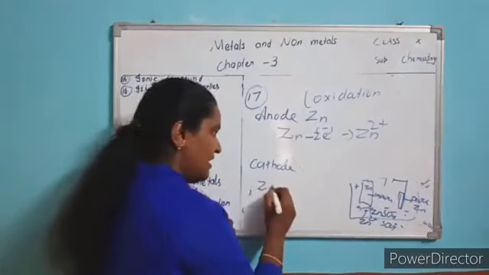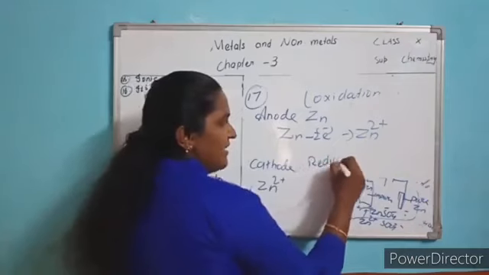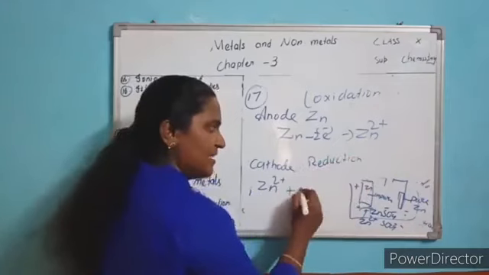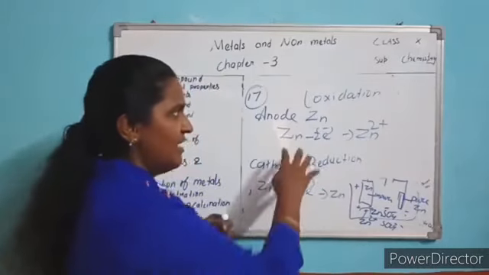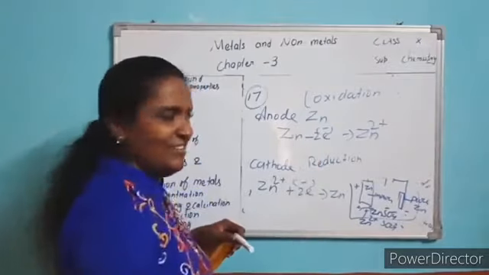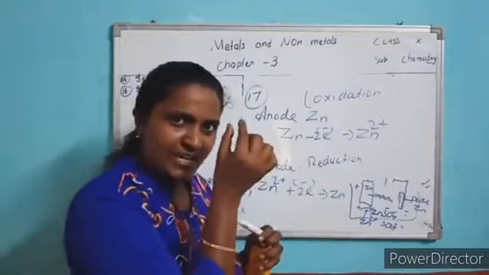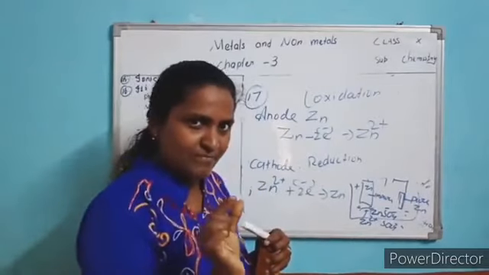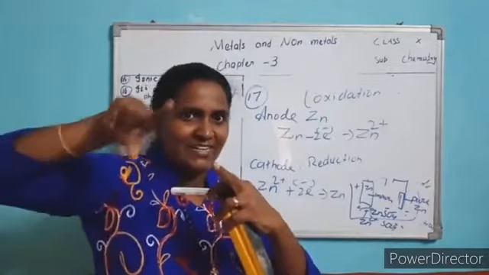The same zinc ion at the cathode undergoes reduction. Reduction means taking electrons: it takes 2 electrons and becomes neutral, because after donation it was 2 electrons less. Now at the cathode, which already has pure zinc, zinc ions from the solution deposit over the cathode.